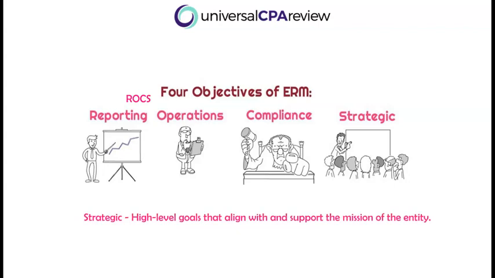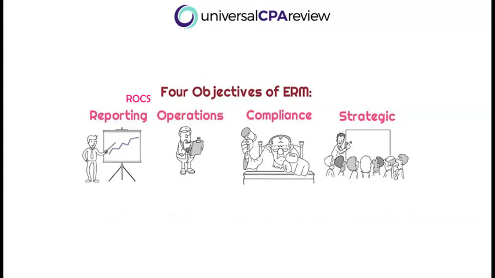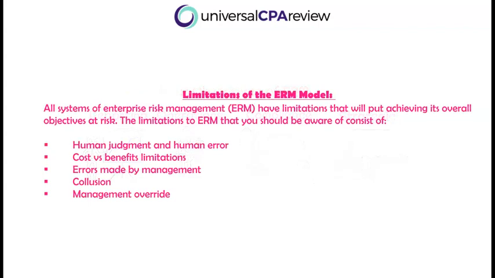Okay, so although every single ERM framework has these core 4 objectives, they will still have limitations, right? There's never going to be a perfect ERM model. So these limitations are going to ultimately have additional risks that come with them, all right? So limitations for ERM you should be aware of consist of human judgment and human error, cost-benefit analysis, right? The cost versus benefit limitations, errors made by management, collusion, right? Two departments colluding with one another, and management simply overriding control.